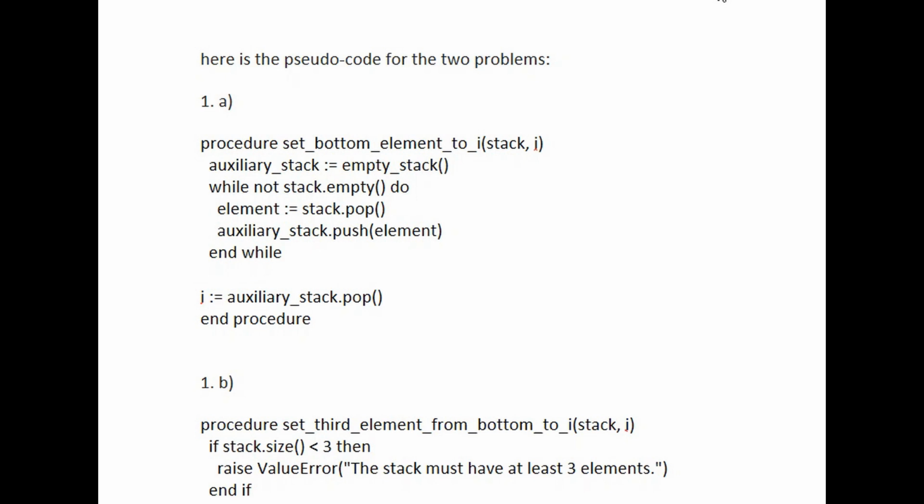Hello student, here two problems are given. First a first way, second a second way.